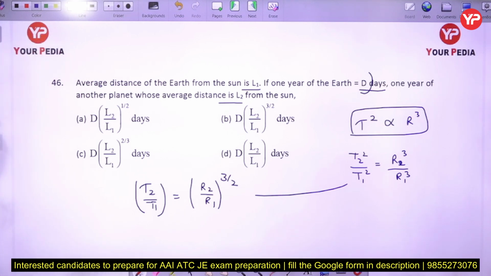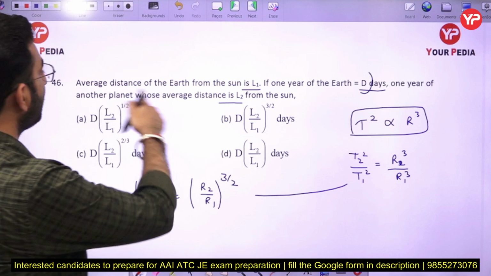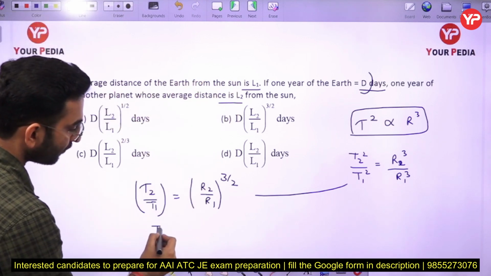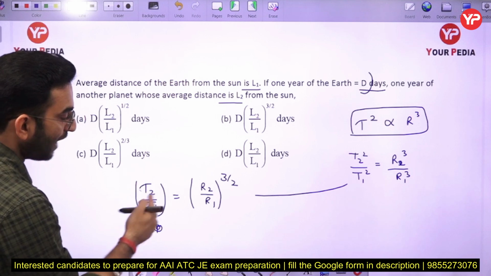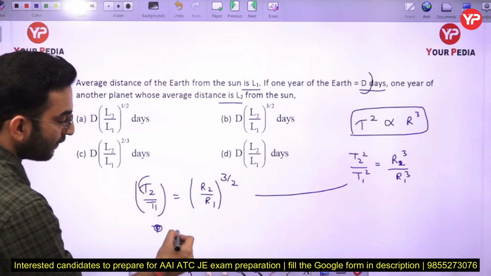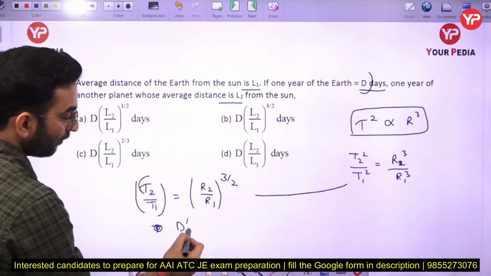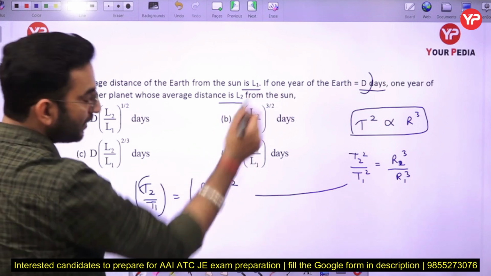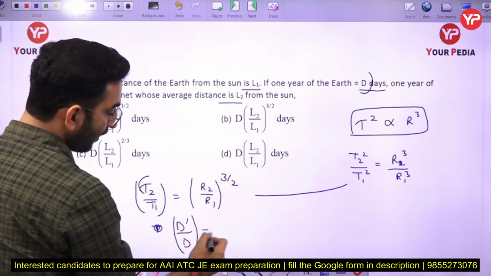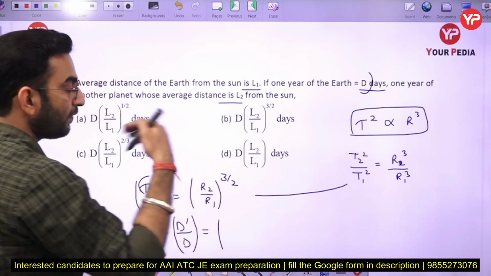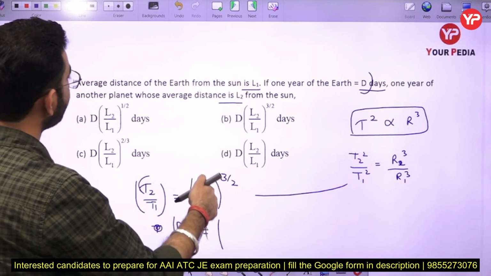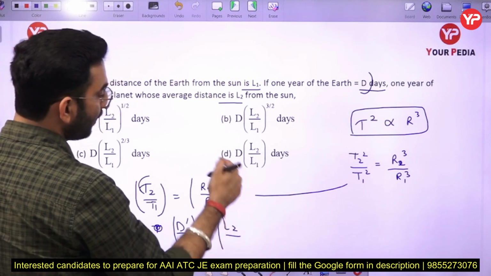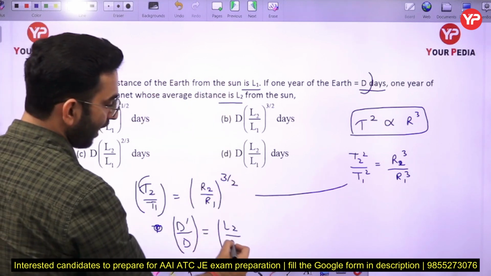Okay, so in this case, if you see, the average distance of the earth from the sun is L1 here. Now just see, the time period of revolution of the planet is unknown to us, and for the earth we know its value is d here. The distance between the planet and the sun is L2, and the distance between the earth and sun is L1 here.